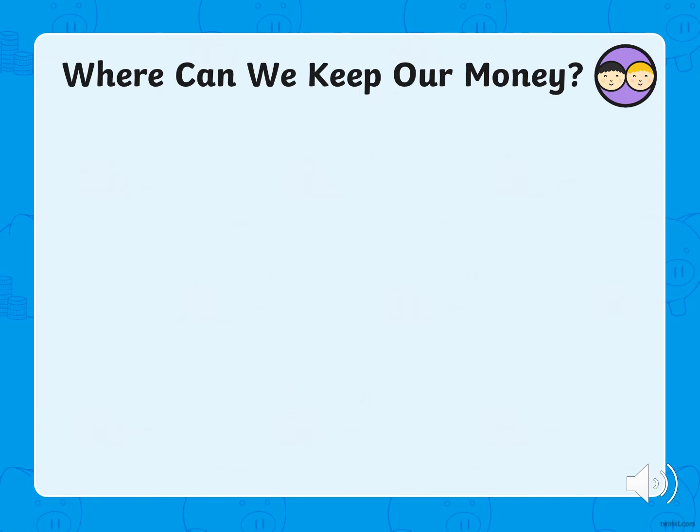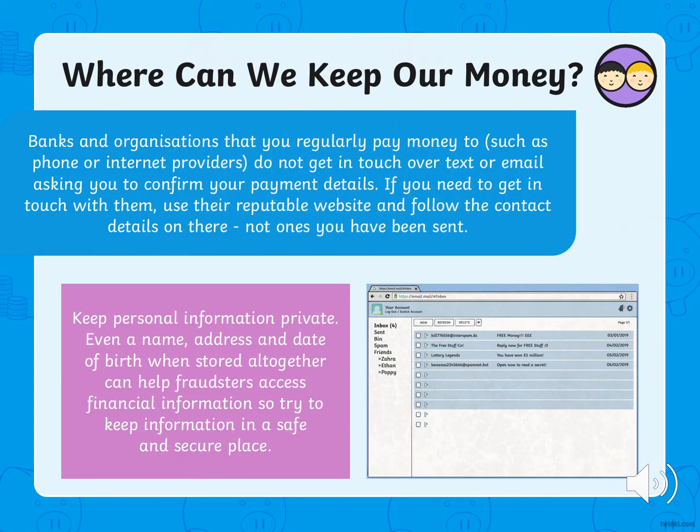Banks and organizations that you regularly pay money to, such as phone or internet providers, do not get in touch over text or email asking you to confirm your payment details. If you need to get in touch with them, use their reputable website and follow the contact details on there, not ones you have been sent. Keep personal information private. Even a name, address, and date of birth, when stored all together, can help fraudsters access financial information, so try to keep information in a safe and secure place.